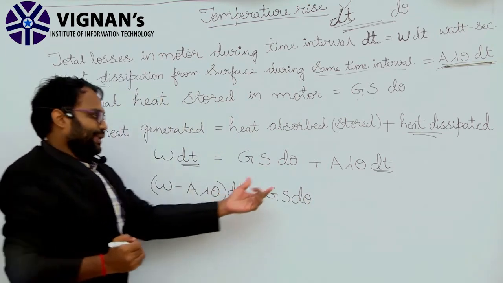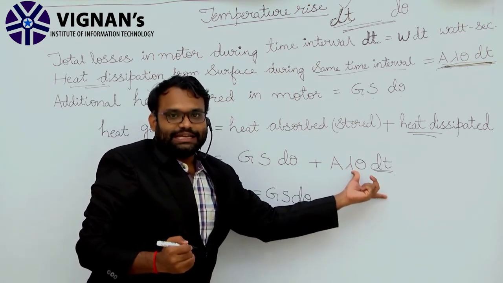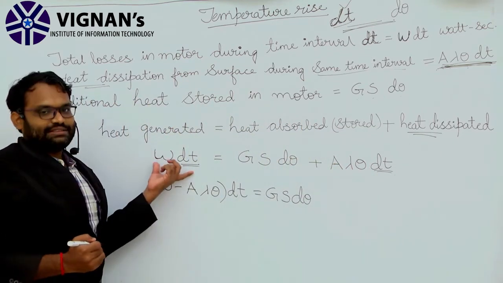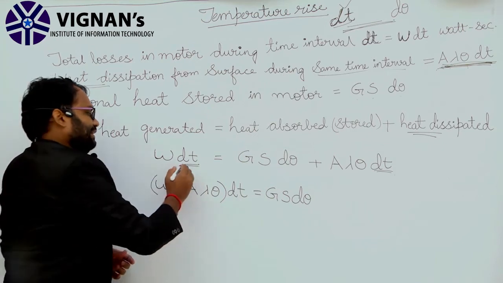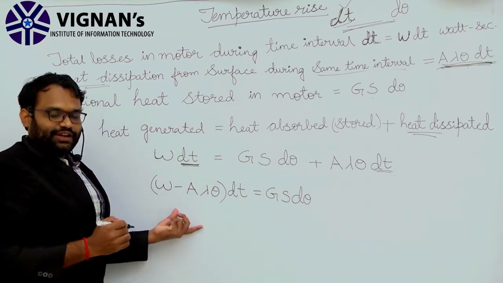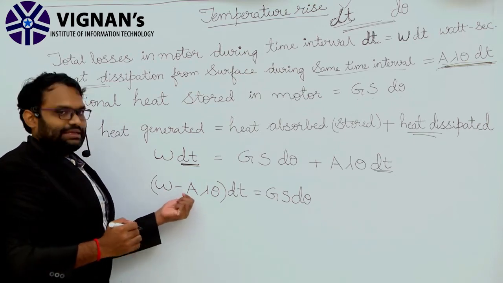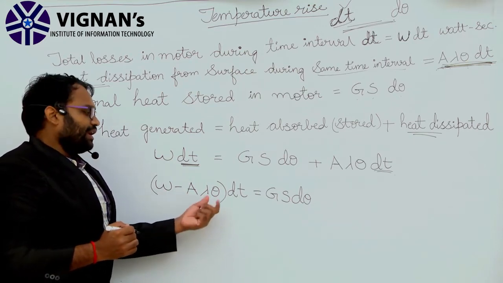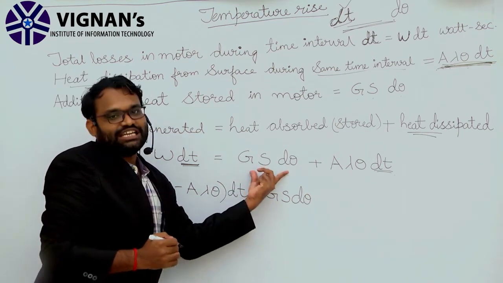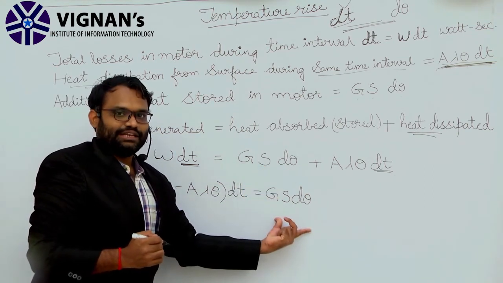Clear? I make dt common, so we obtain W minus A lambda theta into dt equivalent to G into S into d theta.